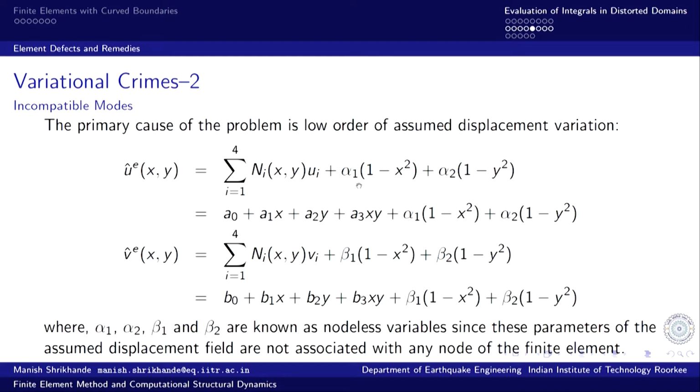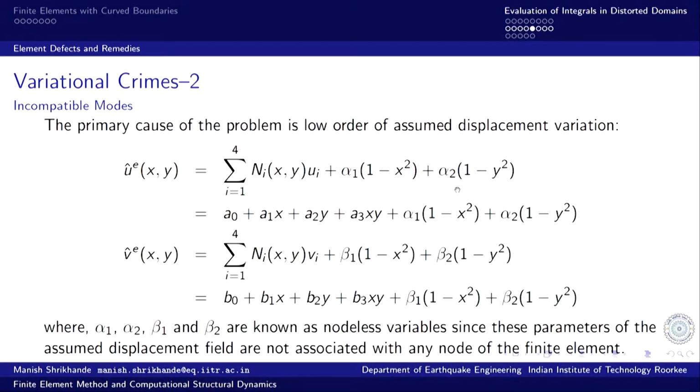The coefficients of these additional terms, alpha 1, alpha 2, beta 1, beta 2, are not associated with any node of the finite element. These are called nodeless variables, and these govern the weighting of participation of these additional modes in the displacement field within the element.